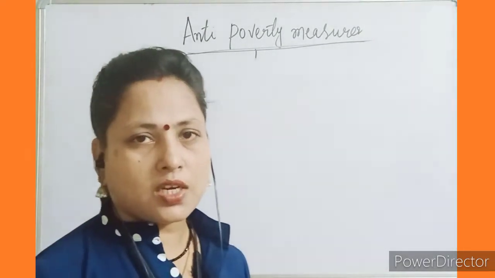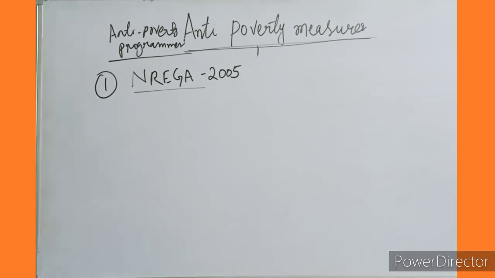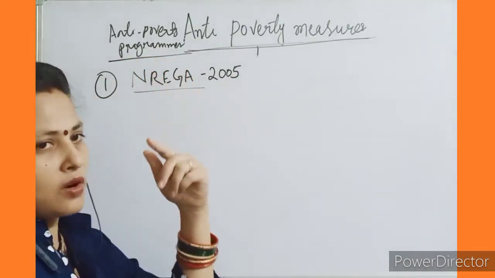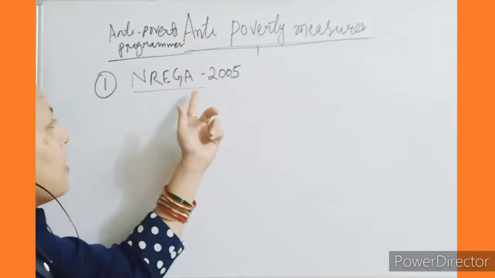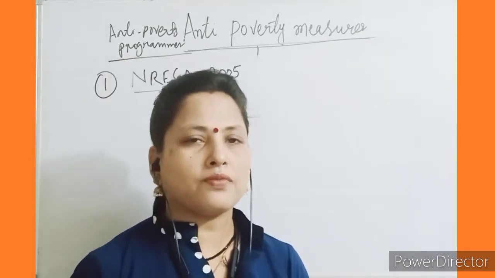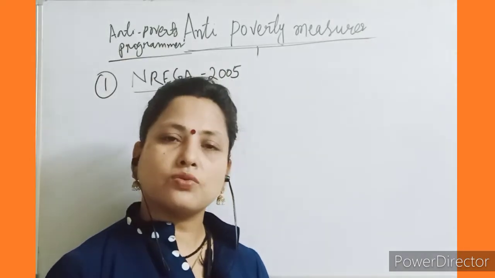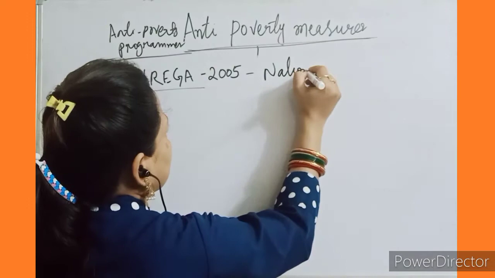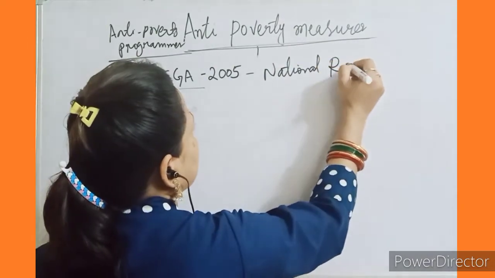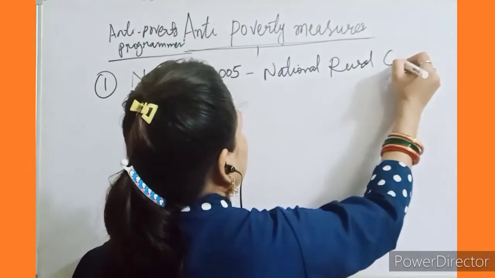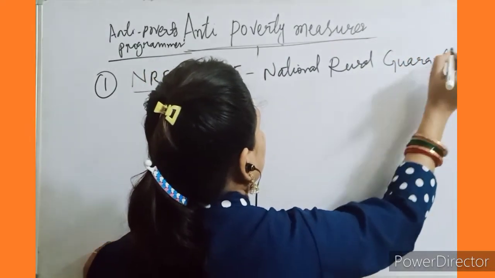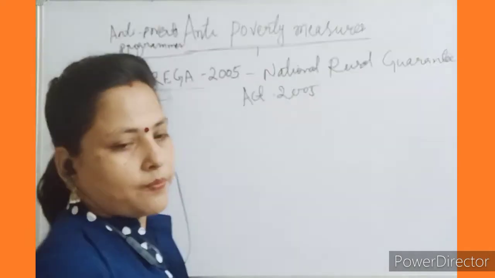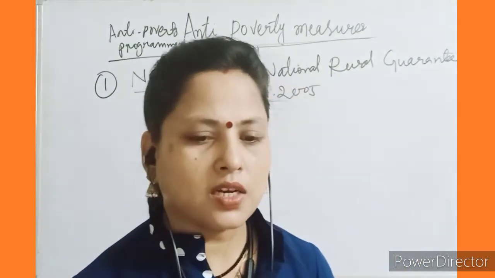Then second, we are going to discuss. Okay? So the second one is the anti-poverty programs. Already I have written the first one, that is NREGA in 2005. What is the full form? That is National Rural Employment Guarantee Act. ठीक है, इसमें क्या है, why this act was passed and what this act says.